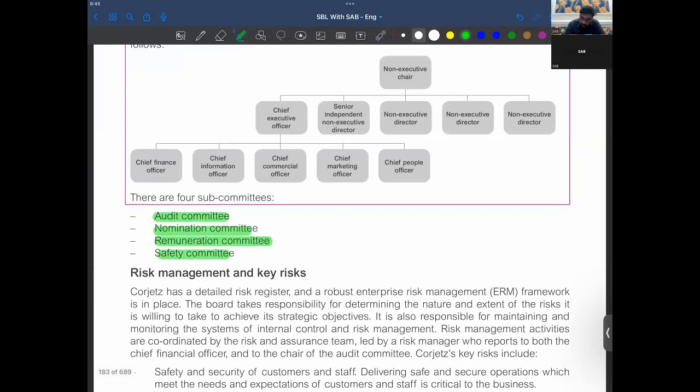CEO. Then we have entities here, and then CEO is being reported by these number of people: chief people officer, chief marketing, chief commercial, chief information, and chief financial.